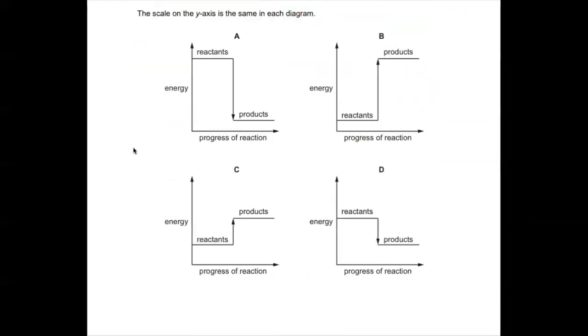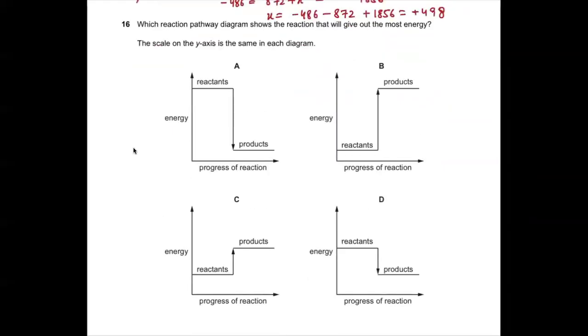Now, question number 16. Which reaction pathway diagram shows the reaction that will give out most energy? The scale on the y-axis is the same in each diagram. They are asking which gives out most energy, which means the enthalpy change is going to be negative, or exothermic.